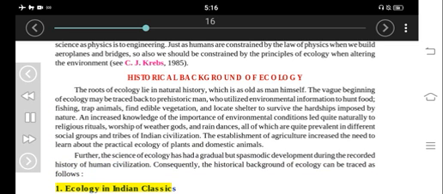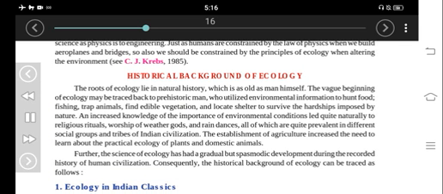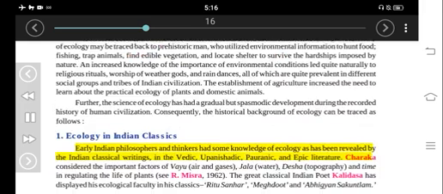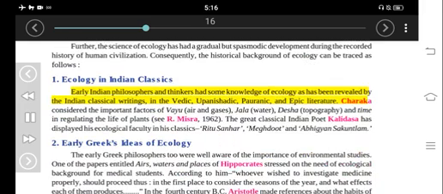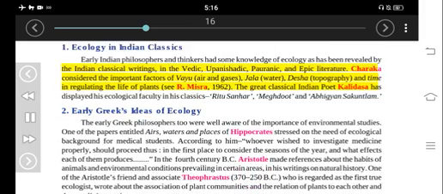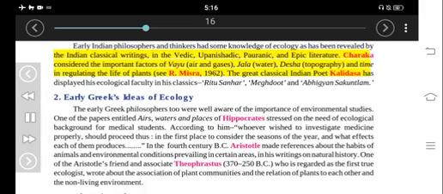1. Ecology in Indian classics. Early Indian philosophers and thinkers had some knowledge of ecology, as has been revealed by the Indian classical writings in the Vedic, Upanishadic, Puranic, and epic literature. Charaka considered the important factors of Vayu, air and gases, Jala, water, Desha, topography, and time in regulating the life of plants. C. R. Misra, 1962. The great classical Indian poet Kalidasa has displayed his ecological faculty in his classics, Ritu Sanhar, Meghdut, and Abhigyan Sakuntalam.